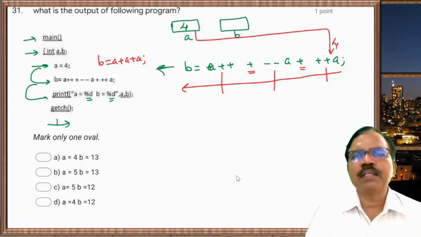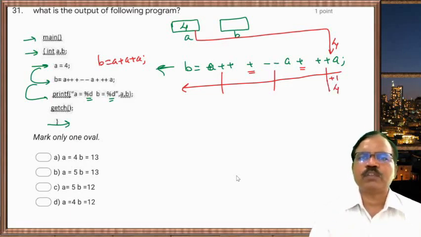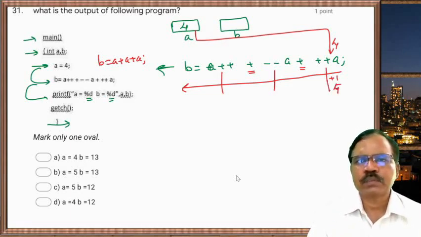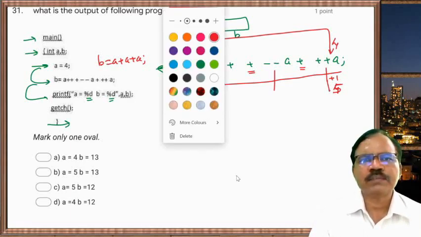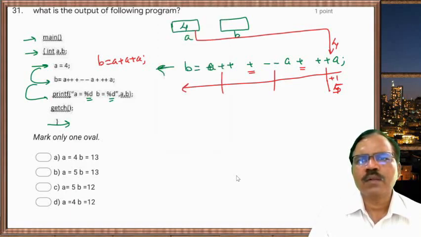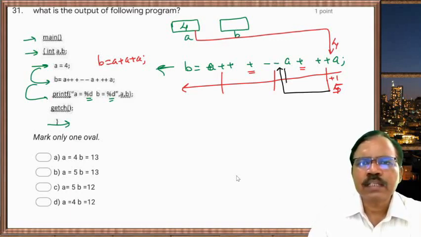Now plus plus a, so a is increased by 1, so a becomes 5. Now from this it goes to this one. Now here pre-decrement, so a is decreased by 1.